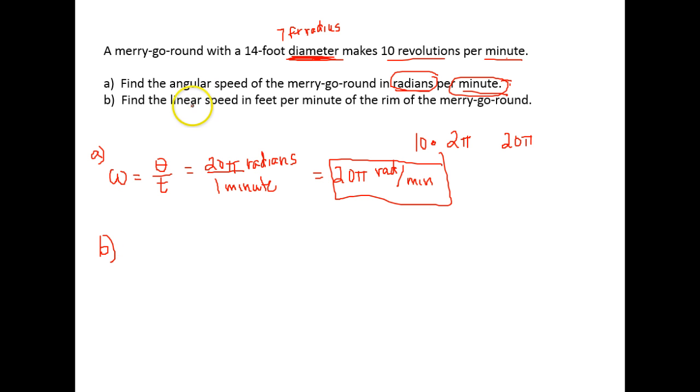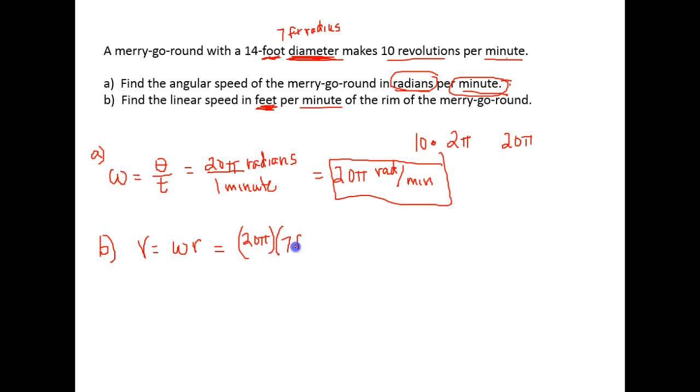Part B wants us to find the linear speed in feet per minute for the rim of the merry-go-round. Well, we know that we find our linear speed by taking angular speed times the radius. Our angular speed was 20 pi radians per minute. The radius of our circle in feet, which is important to check, it did want it in feet and we had it in feet, which is nice. The diameter was 14, which if we divide that in half tells us we have a radius of 7.